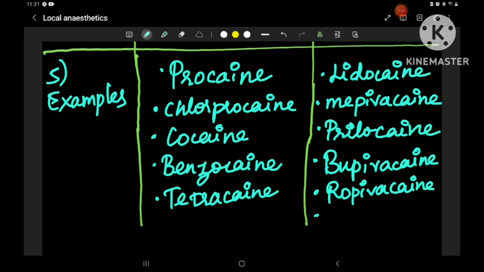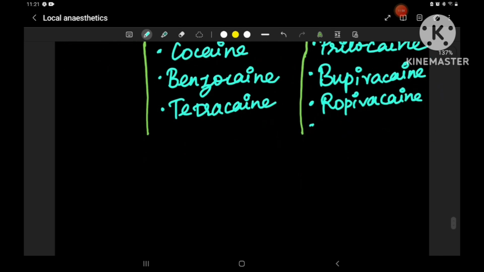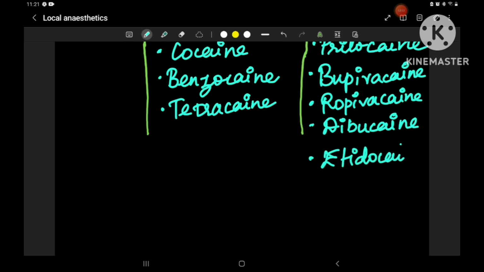Next is dibucaine. There is something called the dibucaine number, if you remember, which measures the activity of pseudocholinesterase. We can discuss it later when time permits. Next is etidocaine. Last one is articaine, which is a common exception. Okay, it has a shorter duration of action.